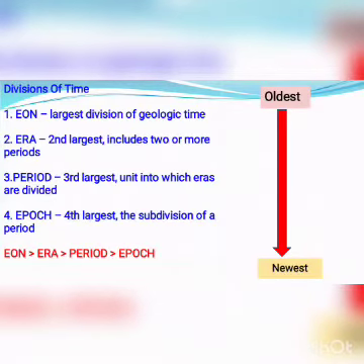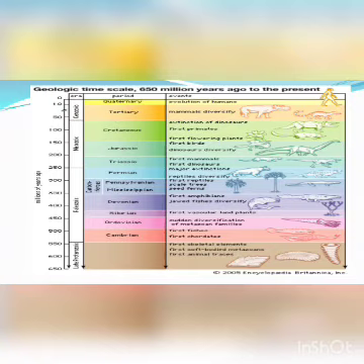Eon is further divided into 2 or 3 eras, and era is further divided into periods, and basically epoch is the subdivision of period. So from oldest to newest, I mentioned the chronological order of the geological time scale. First is eon, second is era, third is period, fourth is epoch.